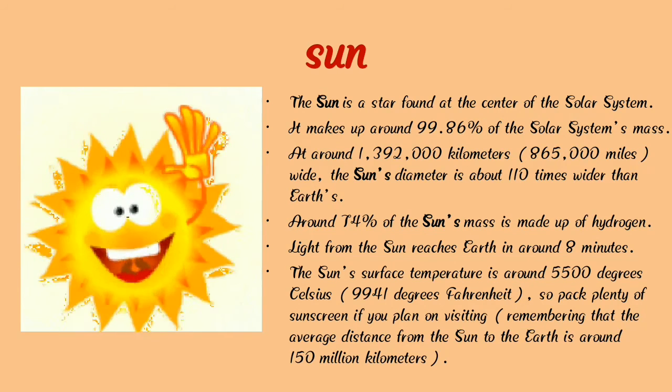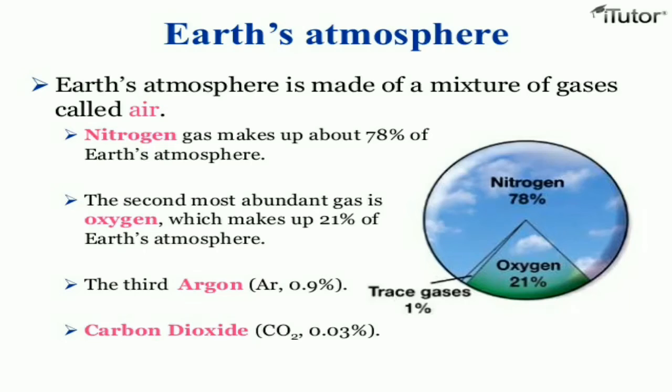Then we learn about Earth's atmosphere. So Earth's atmosphere is covered with air, and it's a mixture of gases, and it is called air: nitrogen, oxygen, argon, and carbon dioxide.